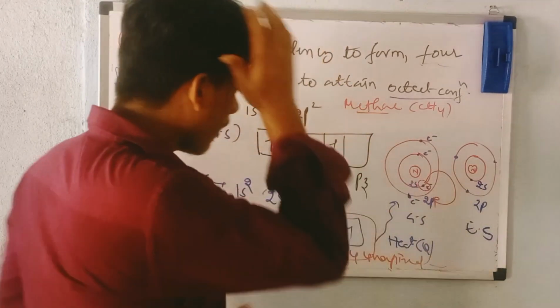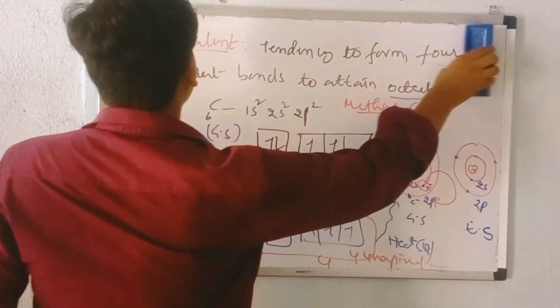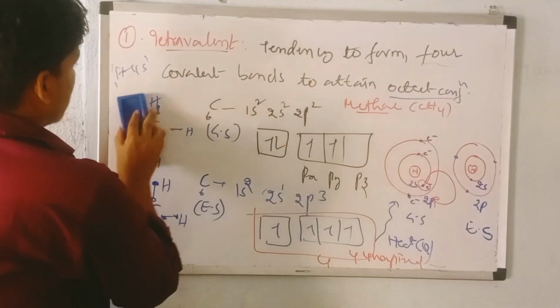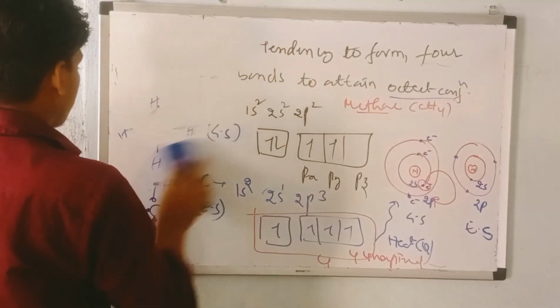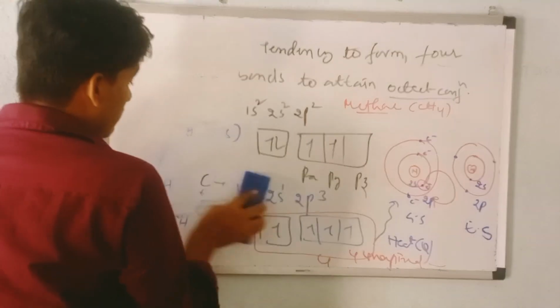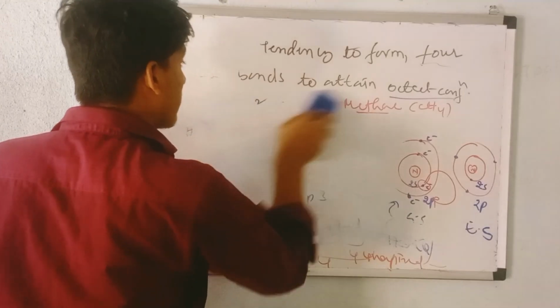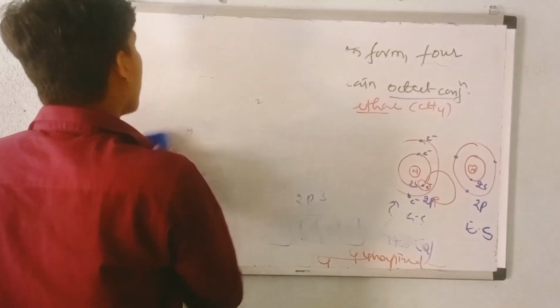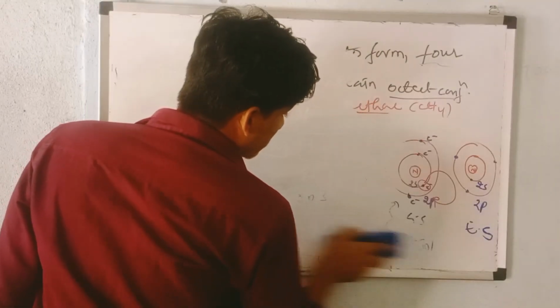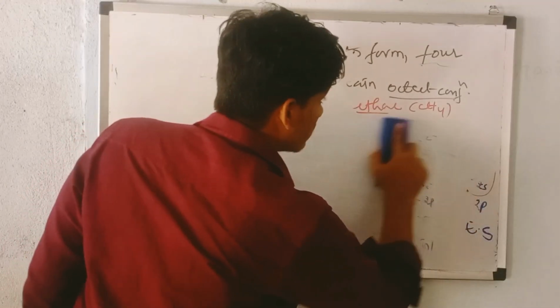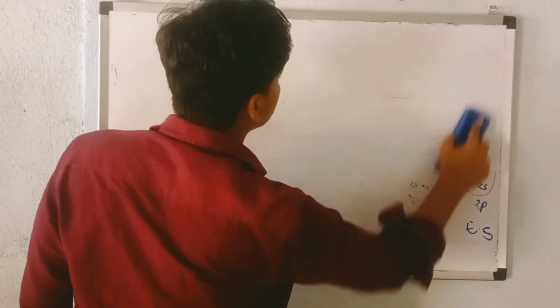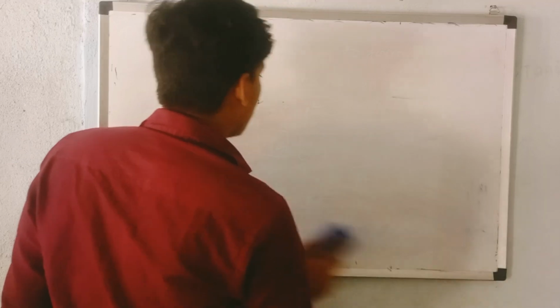Okay. Now, come to the second. This is the first reason. Let me talk about the second reason. The second reason is that carbon forms 4 covalent bonds, and these 4 covalent bonds are directed towards the sides from the center and form a shape. That shape is called the tetrahedral shape. This tetrahedral shape is very stable in nature.